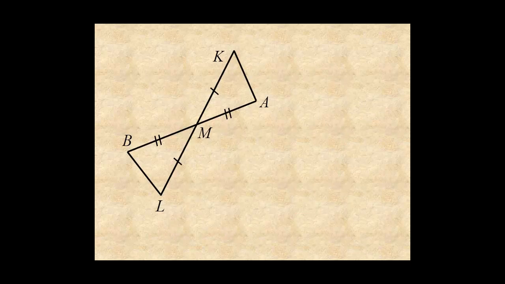The second method is to show that two sides and the included angle are congruent. Included means the angle is between the two sides. This is called side-angle-side congruency, and it's abbreviated SAS.